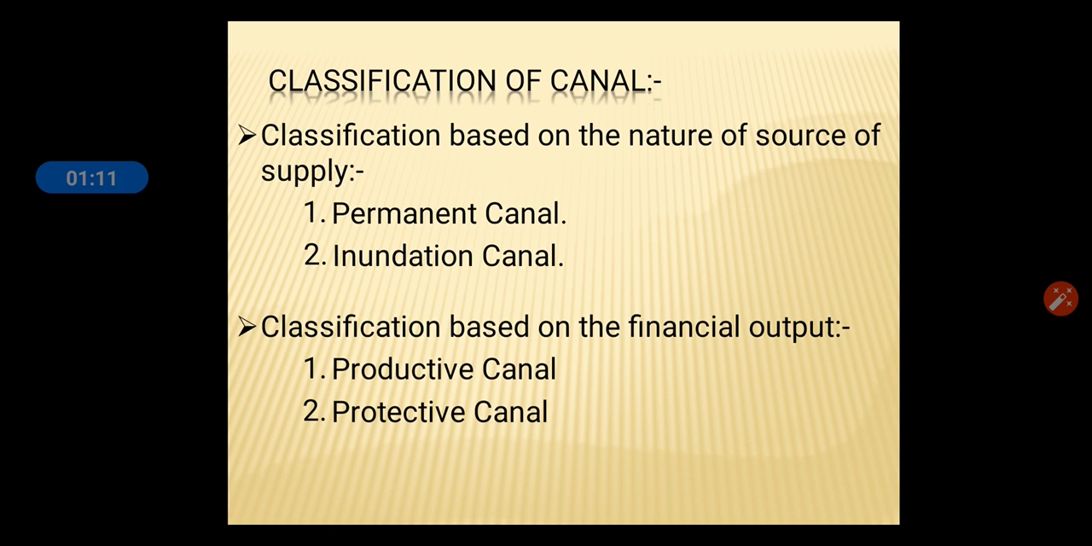Next, classification based on financial output. Productive canal. A productive canal is a canal getting revenue by supply of water. Second one is protective canal. A protective canal is a canal which does not get revenue.